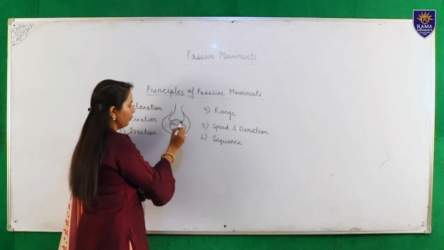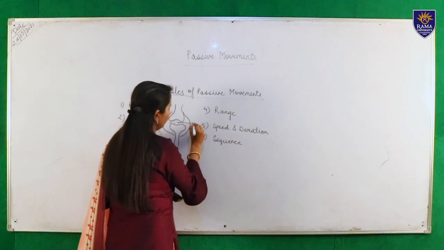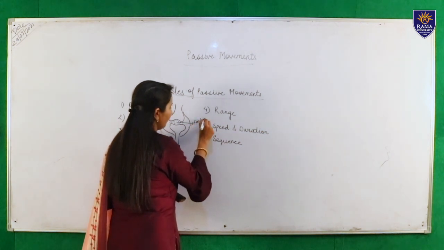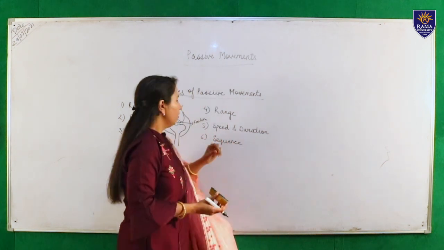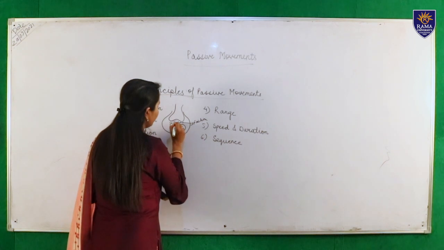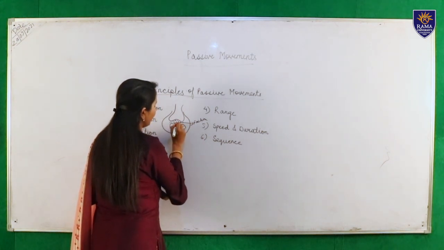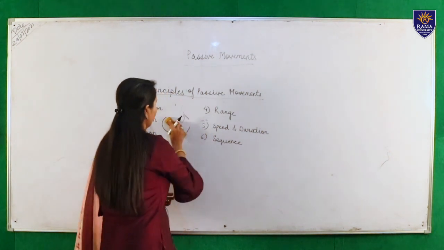If the bones come together, then friction occurs, and friction causes pain, inflammation, swelling, etc. So maintain the traction to increase this intra-articular space.